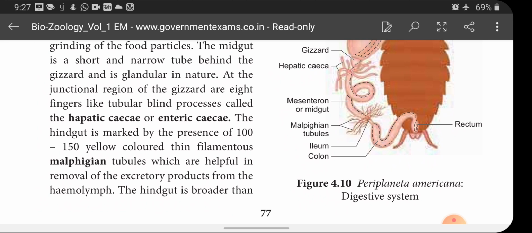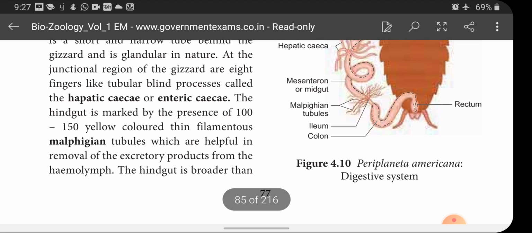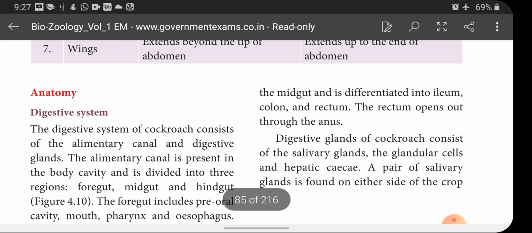The hindgut is marked with the presence of 100 to 150 yellow-colored thin filamentous Malpighian tubules, which are useful in the removal of excretory product from the hemolymph. The hindgut is broader than midgut and is differentiated into ileum, colon and rectum. Rectum opens out through the anus.